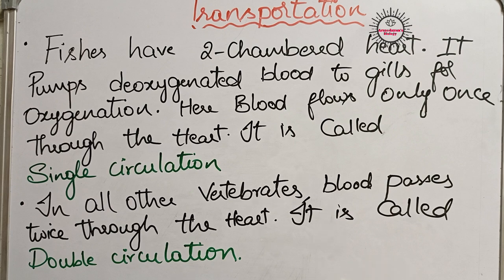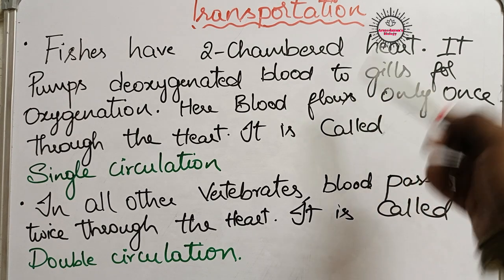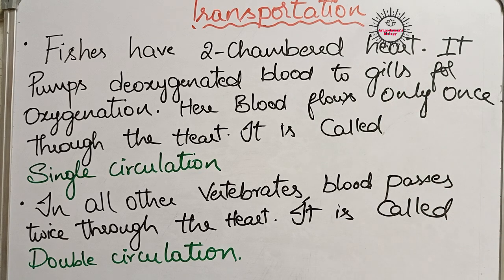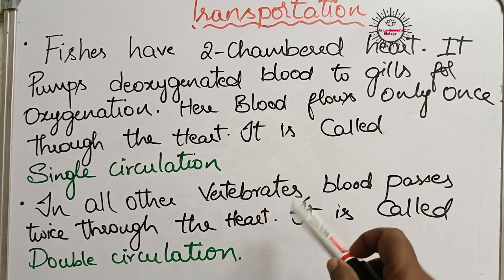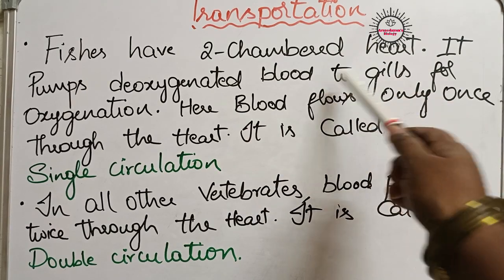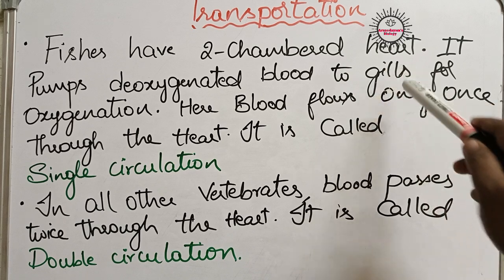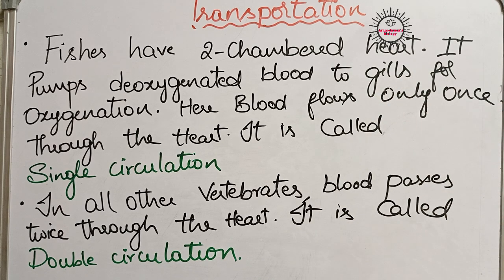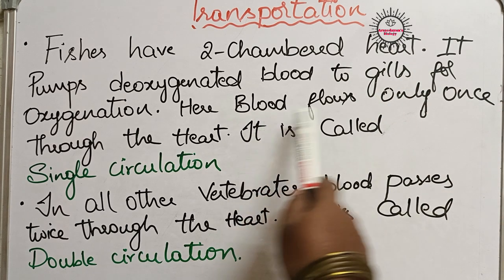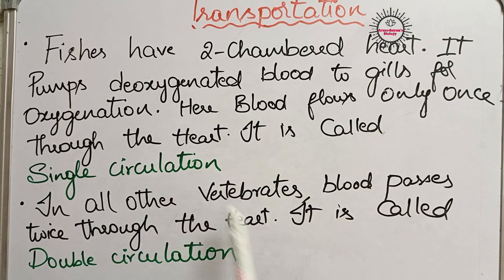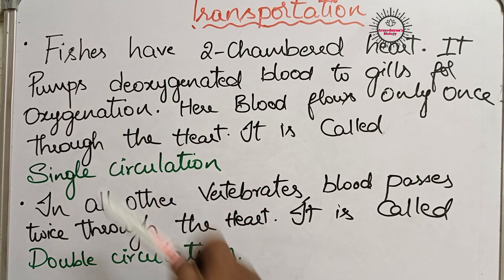Now this oxygenated blood from gills will not again reach the heart. It will be directly distributed to all the body parts of fishes. So here the deoxygenated blood from body parts is passed on to the heart. From the heart the blood is passing on to gills, where oxygenation takes place, and from the gills the blood is directly distributed to the body parts. So here the blood is flowing only once through the heart. That type of circulation is called single circulation, which we can see only in fishes.